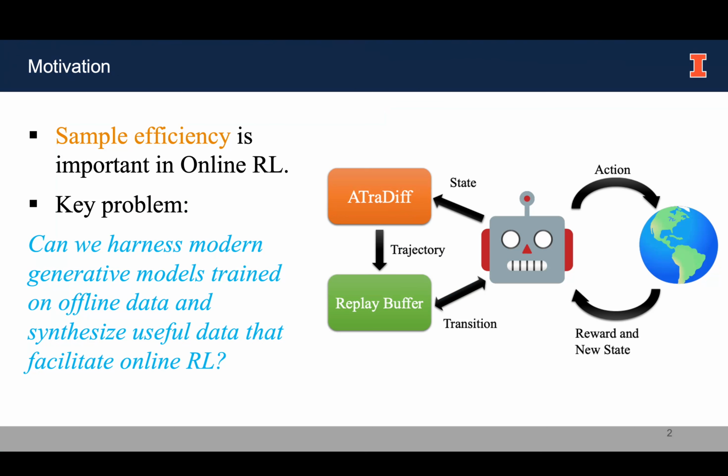So the key problem we study in this paper is, can we harness modern generative models trained on offline data and synthesize useful data that facilitate online reinforcement learning?